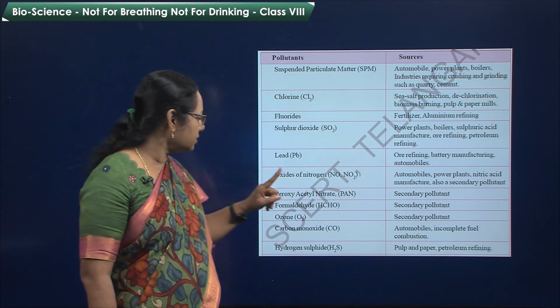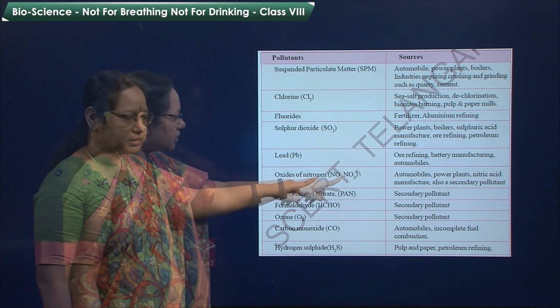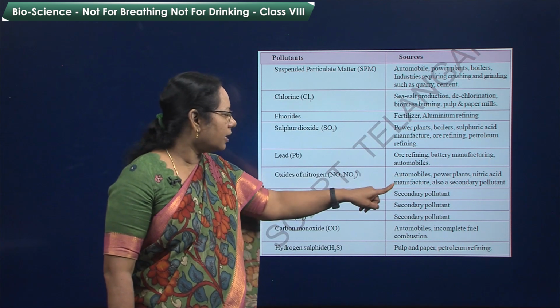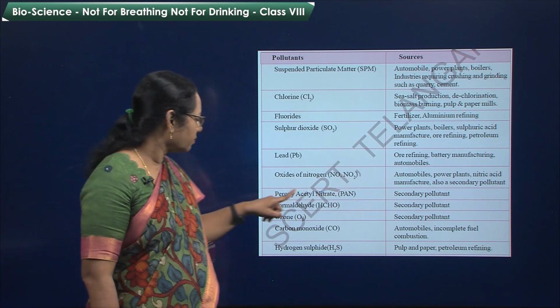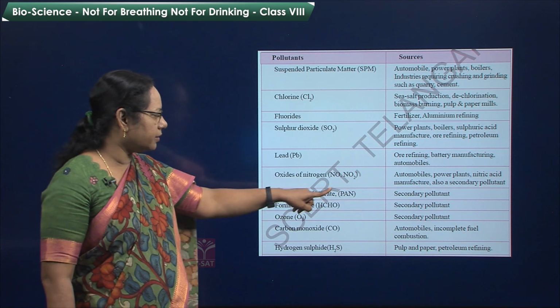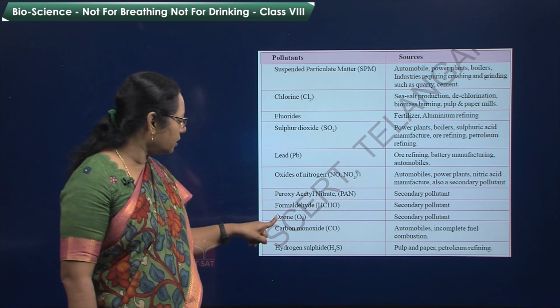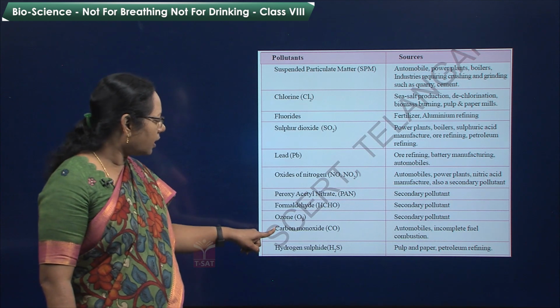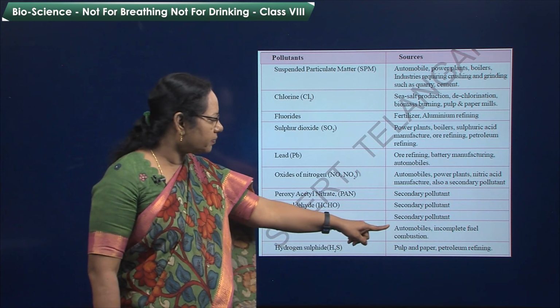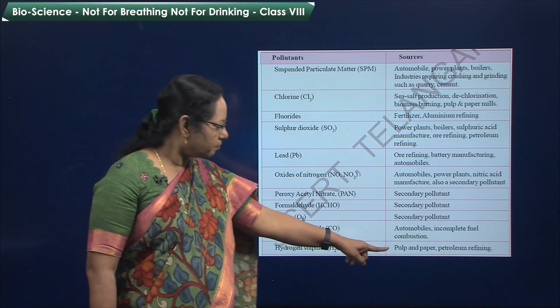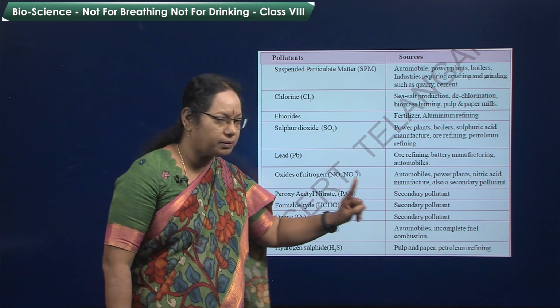and automobiles. Oxides of nitrogen, that is nitrogen dioxide, come from automobiles, power plants, and nitric acid manufacture. And peroxyacetyl nitrate, PAN, is a secondary pollutant. Formaldehyde, secondary pollutant. Ozone, secondary pollutant. Carbon monoxide comes from automobiles and incomplete fuel combustion. And hydrogen sulfide from the paper and pulp industry and petroleum refining.